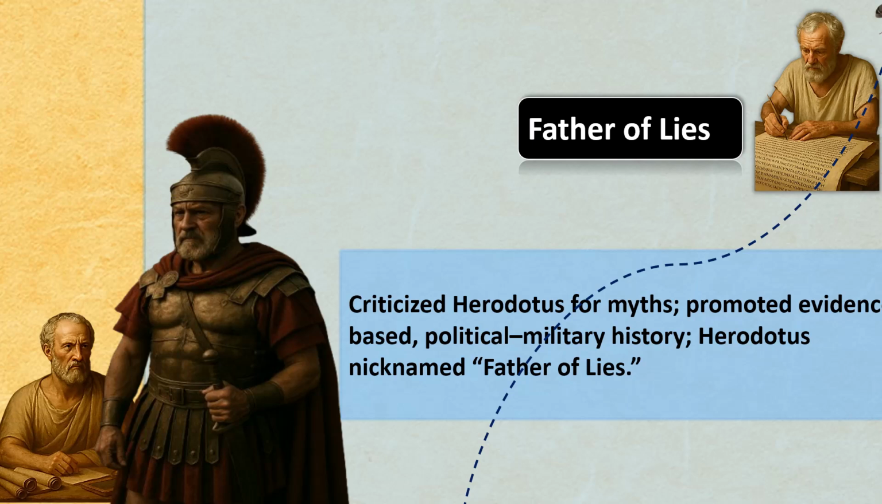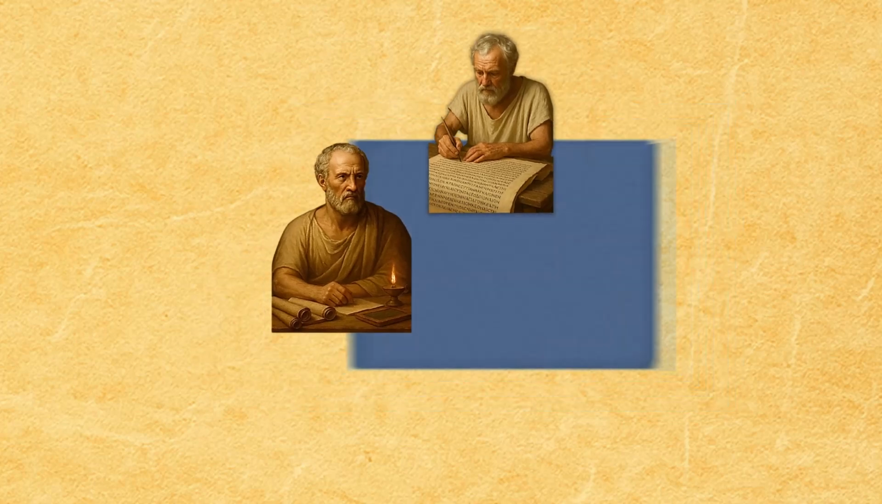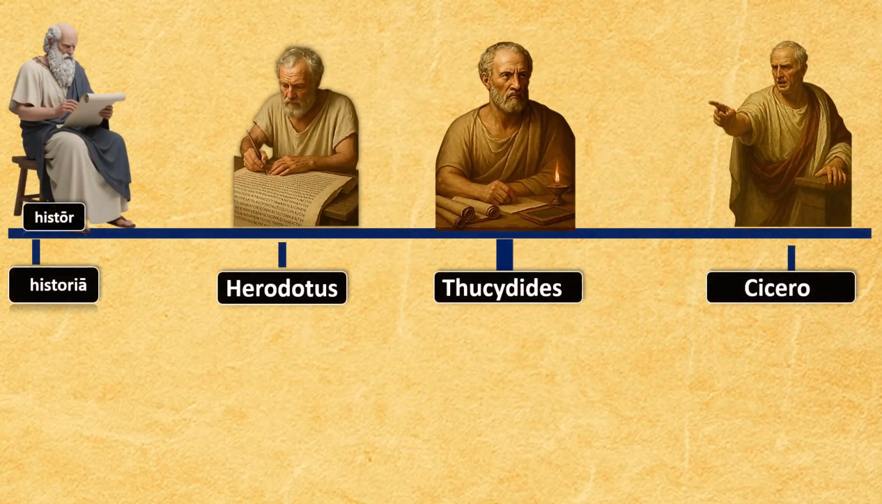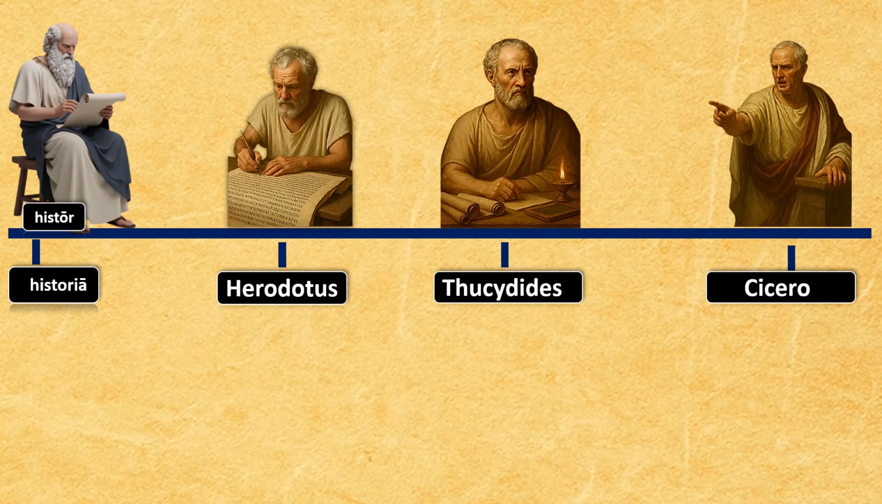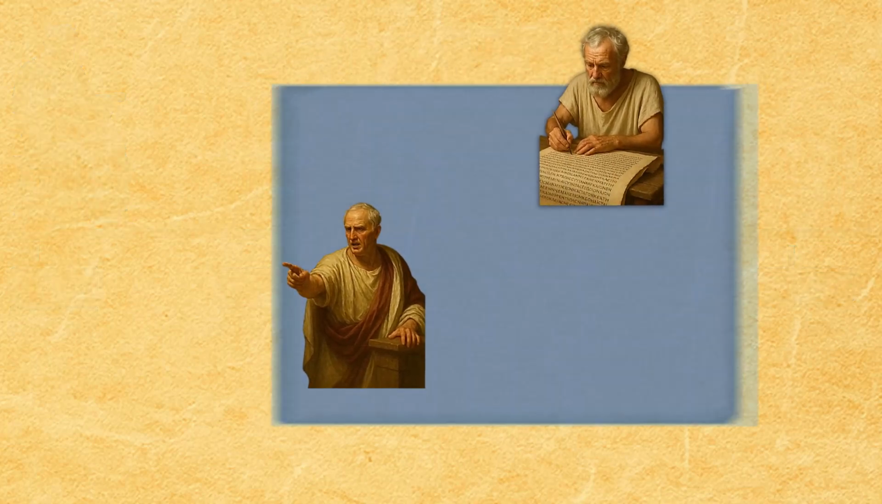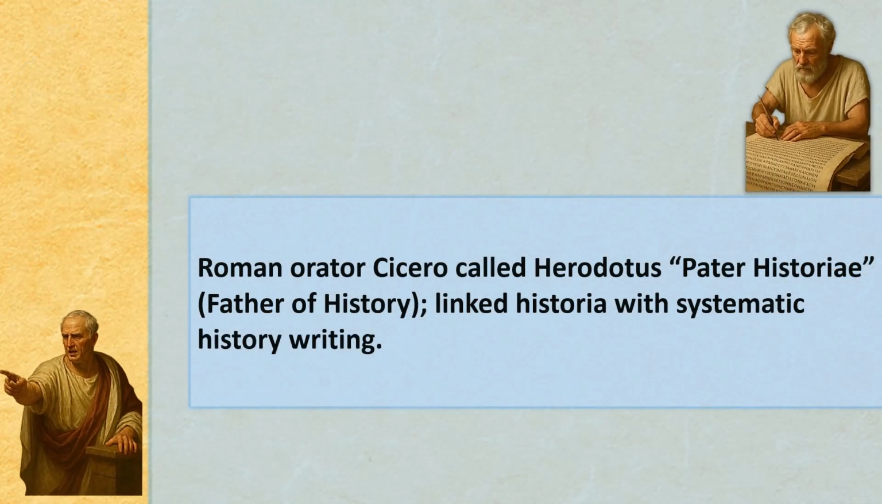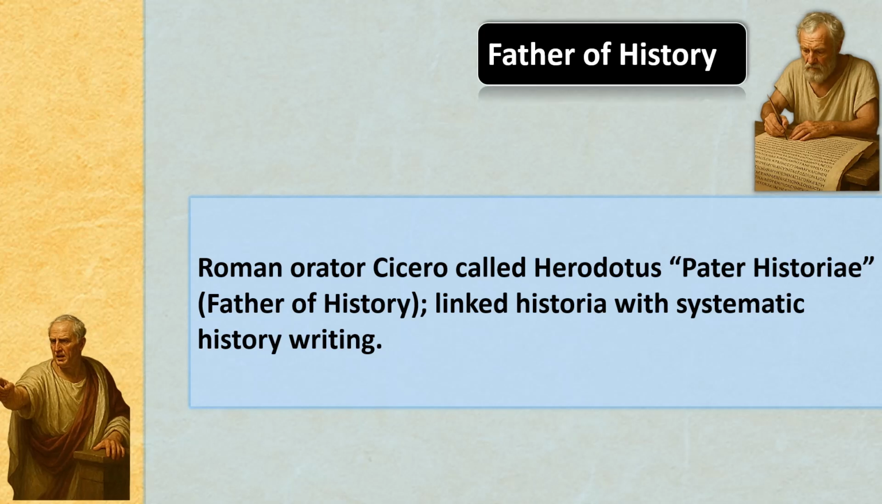Now, Herodotus wrote many things that were myths. So that is why people like Thucydides called Herodotus the father of lies. Now, in the 1st century BC, a famous Roman speaker called Cicero called Herodotus Pater Historiae, which means the father of history in Latin. Now, Cicero also said that yes, there are issues with Herodotus. He wrote many things that were myths, but he wrote history in a very careful and organized way. So that is why he should be regarded as the father of history.